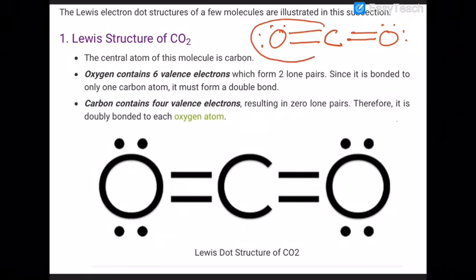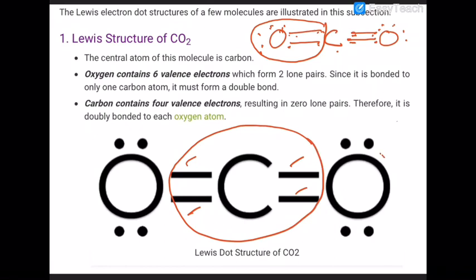Look at that. 1, 2, 3, 4, 5, 6, 7, 8 electrons as bond pairs. So it has a complete octet.